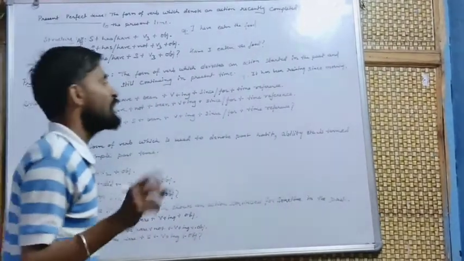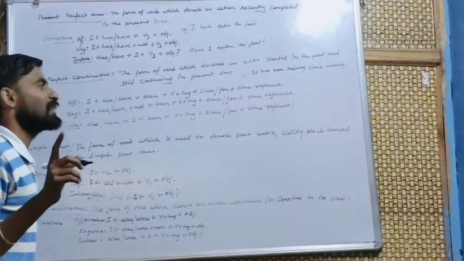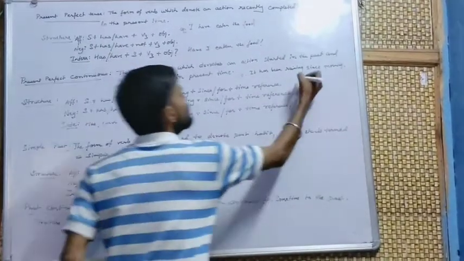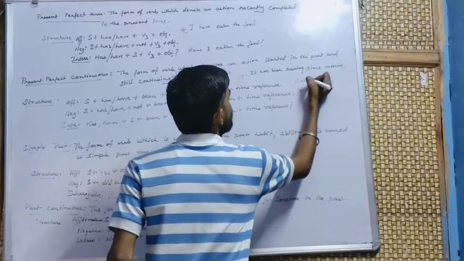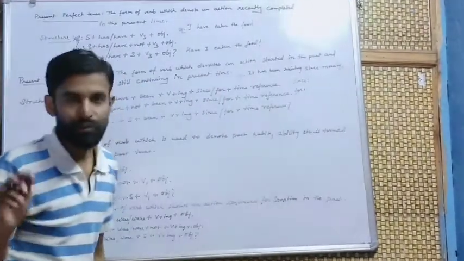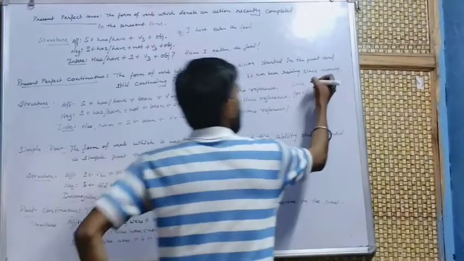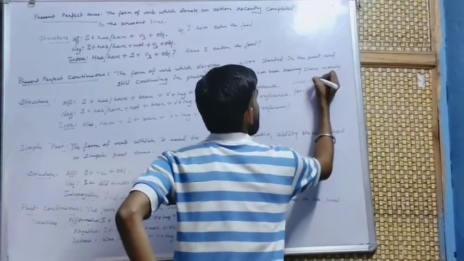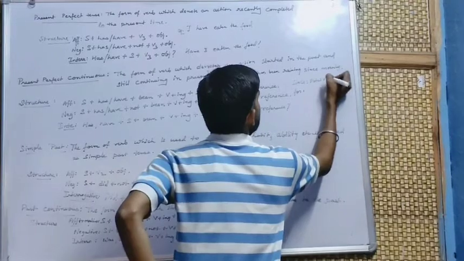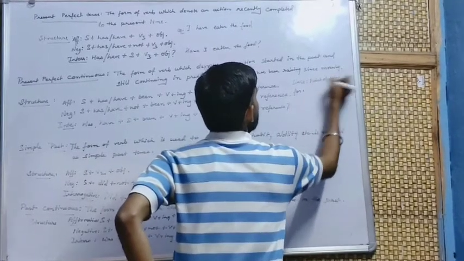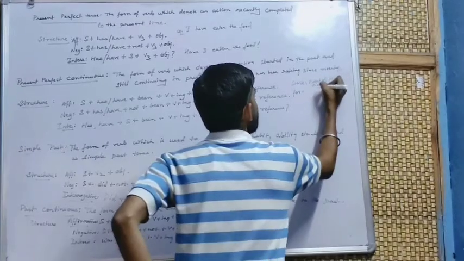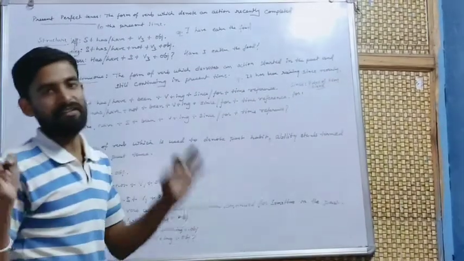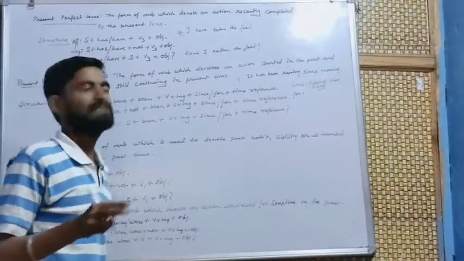Now some students will get confused about where to use since and where to use for. Since is used for a point of time. Point of time means fixed time. If the time reference is fixed, then we use since.